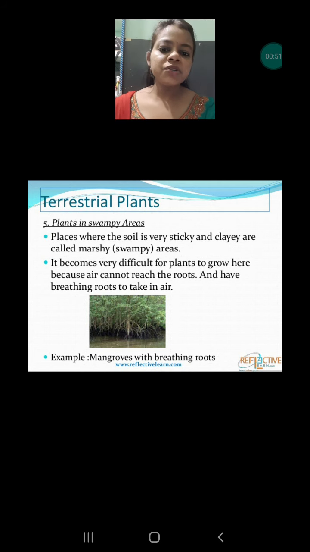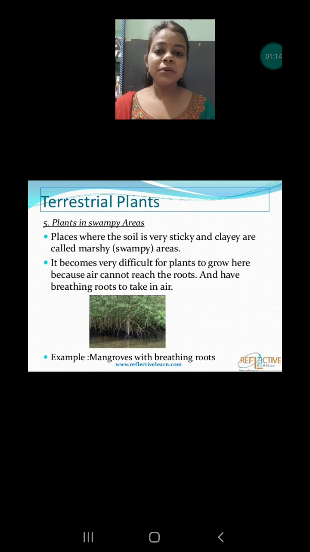Marshy areas have clay and sticky soil. Have you ever thought which type of soil is used to make pots to hold water? The potters use clay soil. Why? Because it has the capability to hold water. In the previous video I told you sandy soil cannot hold water.